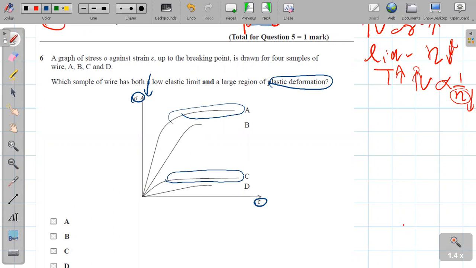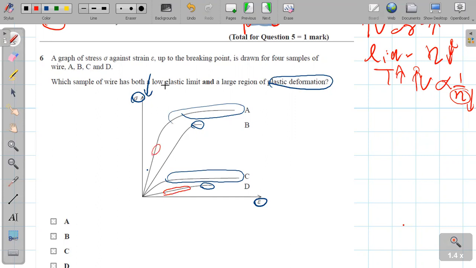And how about the elastic limit? These two have only very low plastic deformation. And these have a very low elastic limit here.